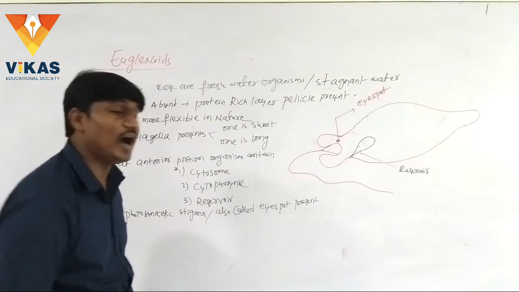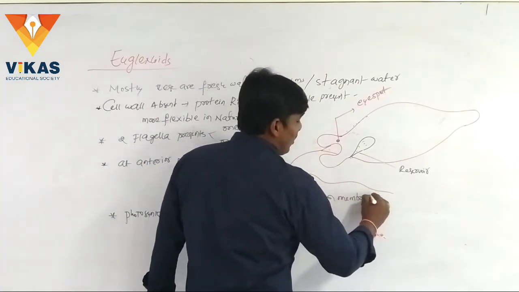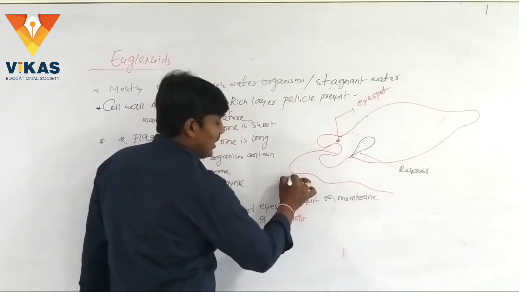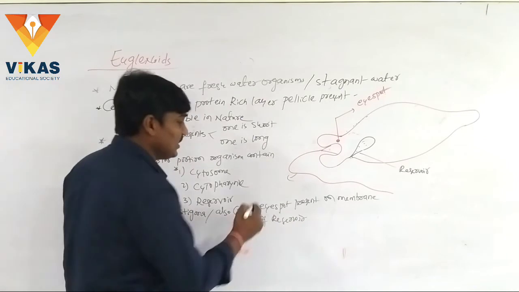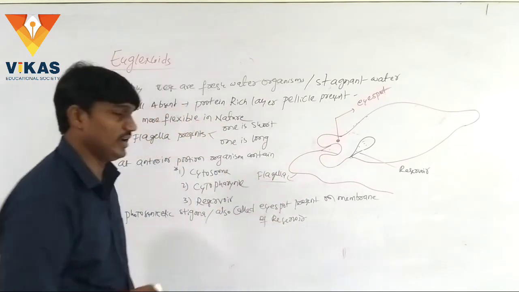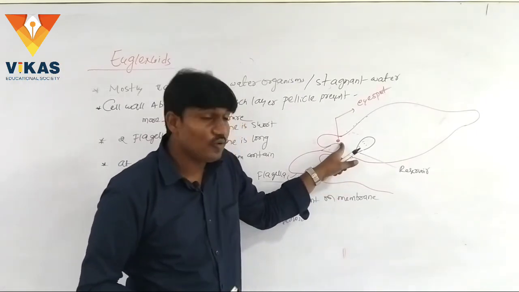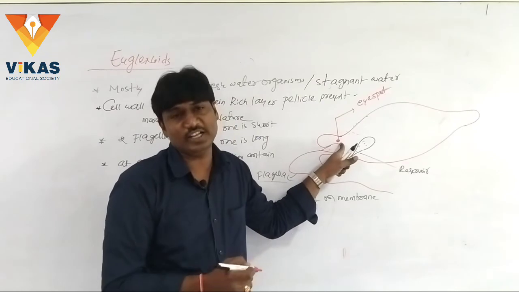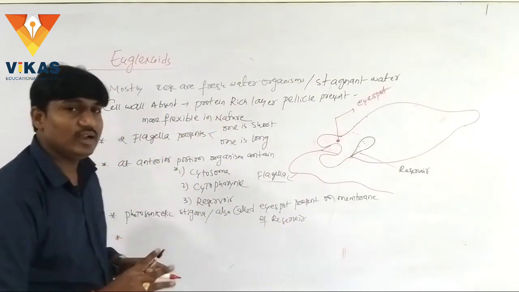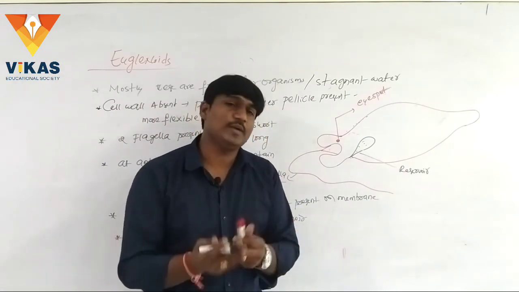They are present on the membrane of the reservoir, and here two flagella are present, one long and one short. On the membrane of the reservoir there is a photosynthetic stigma or eye spot. Here it has dimorphic characters. Dimorphic characters means two types of characters.